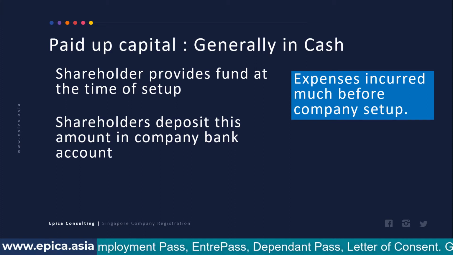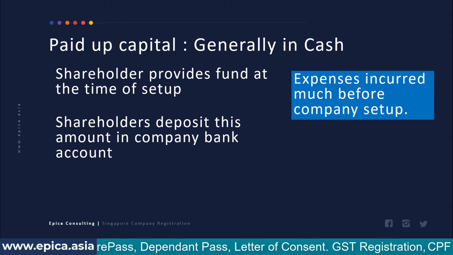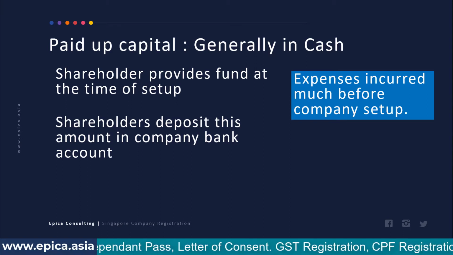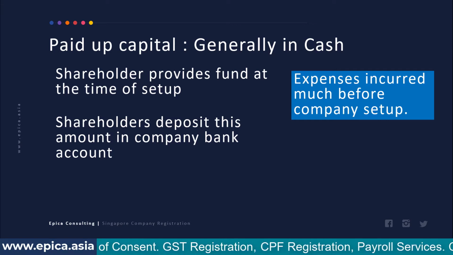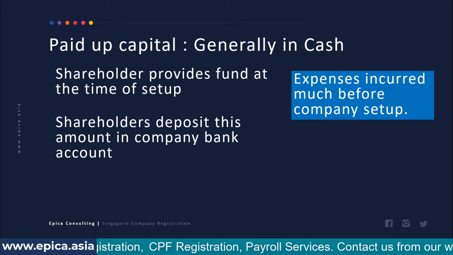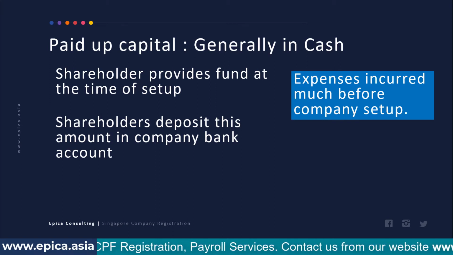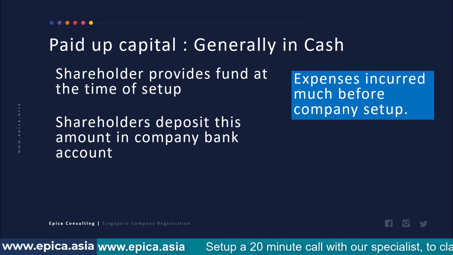Let's take one example. A person is interested in some kind of manufacturing or production of food items, and for that he buys some machine or some instrument and experiments with it for a period of 6 months. And after experimentation for 6 months, he stumbles upon some process whereby a specific food product can be processed much faster and at a very high quality. At that point of time, he decides to set up a company and commercialize this idea.